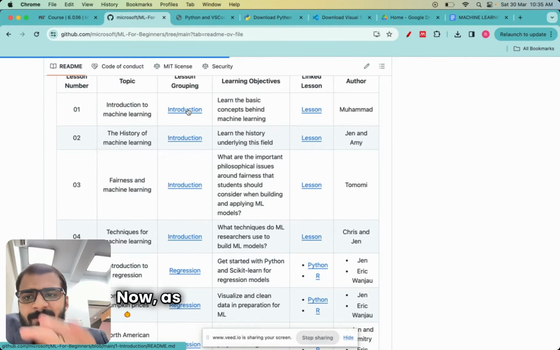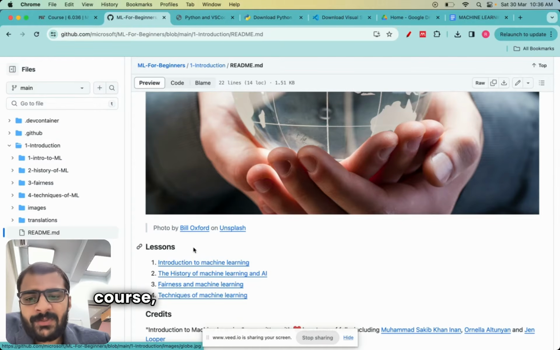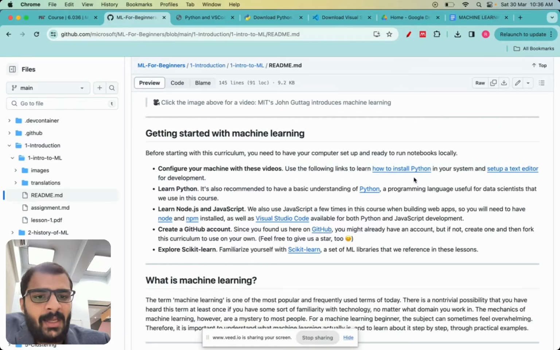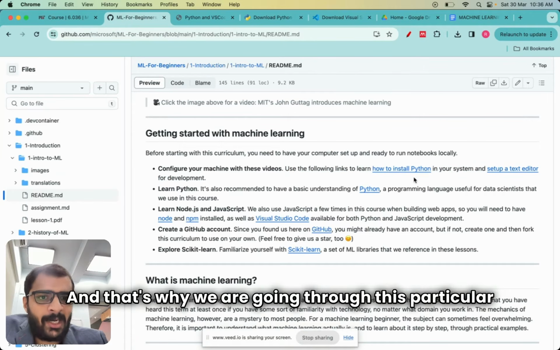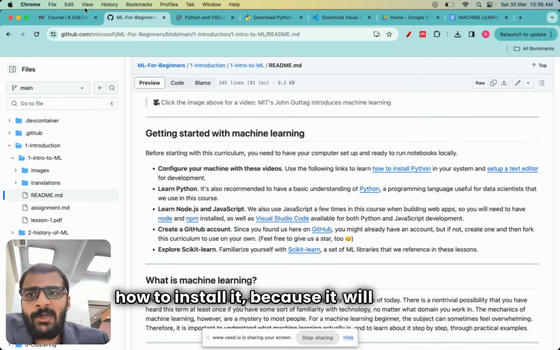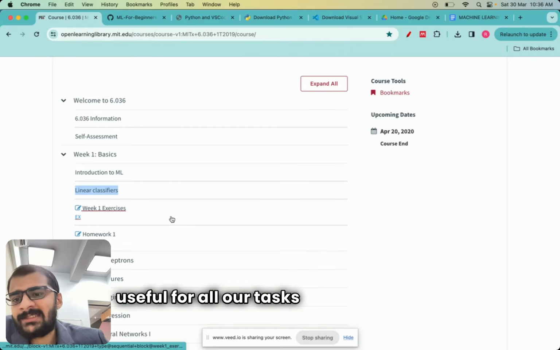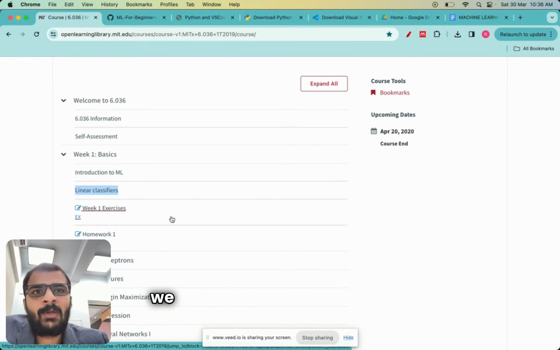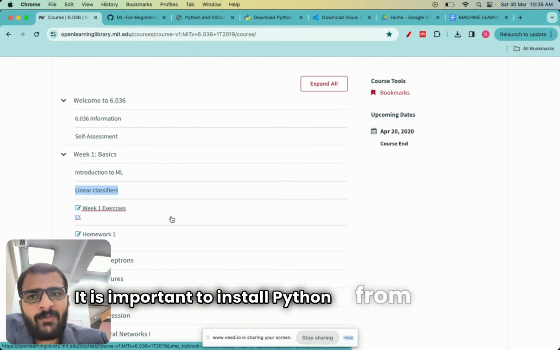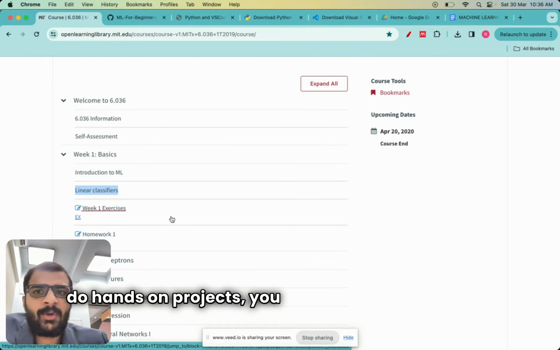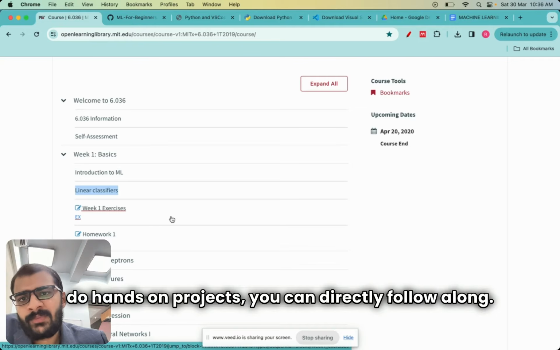Now, for both the MIT's course and this course, it is essential that you install Python, and that's why we are going through this particular lecture where we are understanding what Python is and how to install it, because it will really be useful for all our tasks later when we go to regression, when we go to classification, and when we look at other ML algorithms. It is important to install Python from right now so that when we do hands-on projects, you can directly follow along.